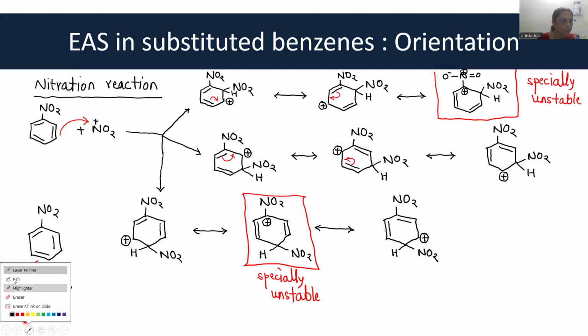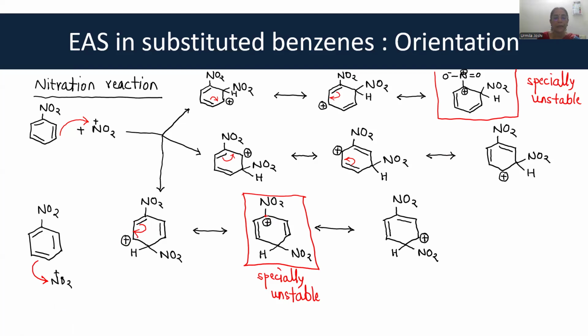Now, I will try to move the positive charge because resonance is possible. Now, how the positive charge moves? Remember, the double bond on the adjacent carbon can only shift. So the double bond from the adjacent carbon shifts. As a result, this carbon becomes positively charged.